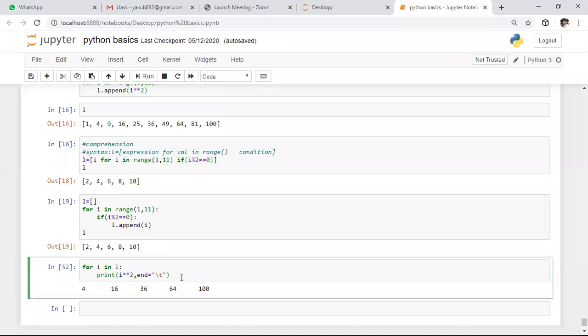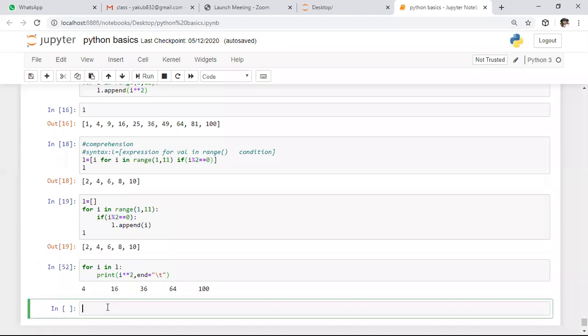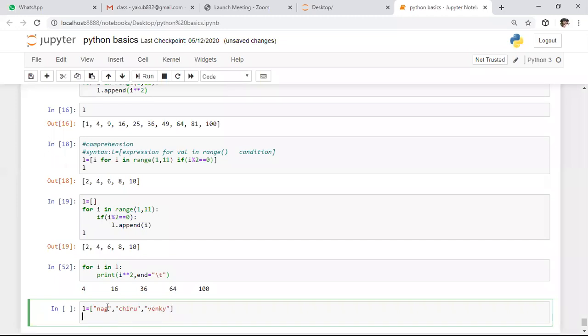So after this, I want to create a list with some celebrities' names. So here I'm saying Nag. After this I am saying Chiru. After this I want to take one more hero name, that is Venki. So I want to create a list by using comprehension with the first character present in each and every string.